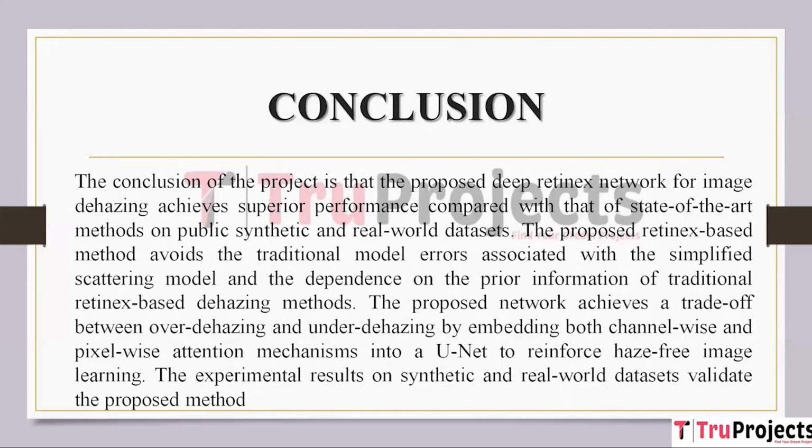The proposed network reinforces haze-free picture learning by integrating both channel-wise and pixel-wise attention mechanisms into a unit to accomplish a trade-off between over-dehazing and under-dehazing. The suggested strategy is supported by experimental findings on synthetic and real-world datasets.